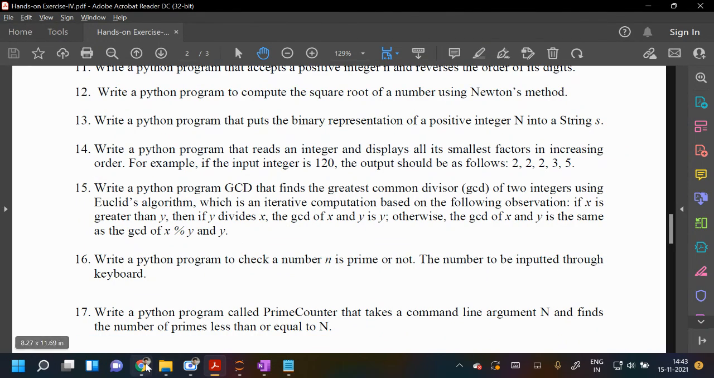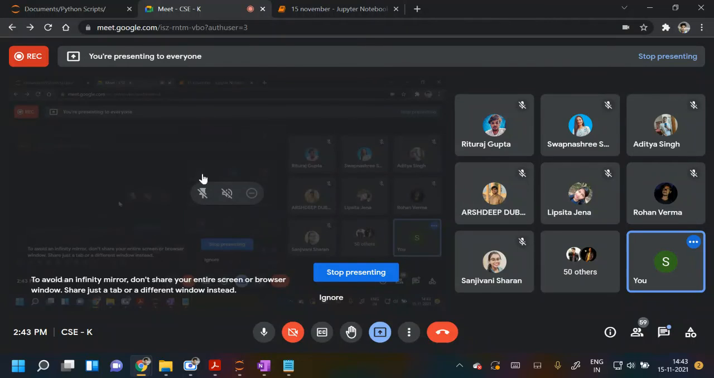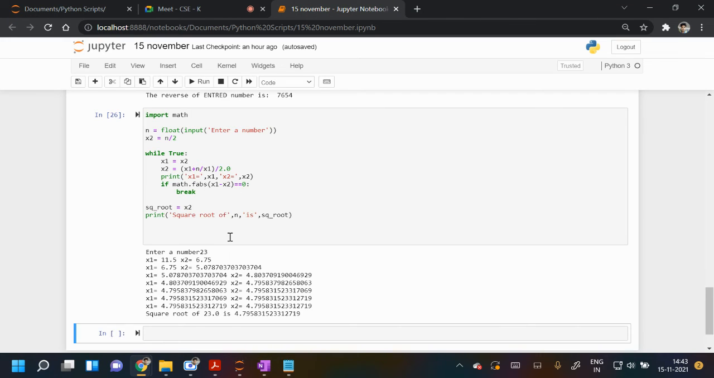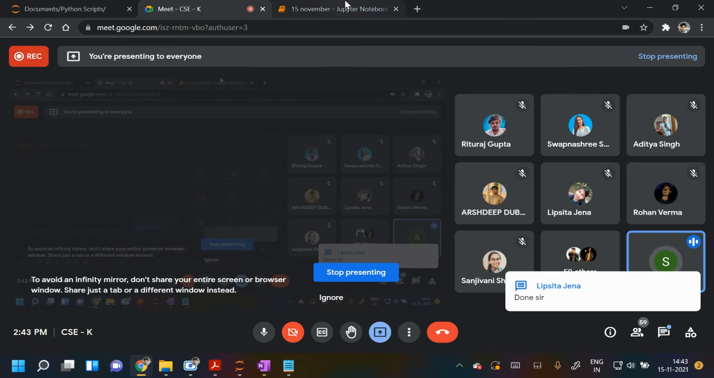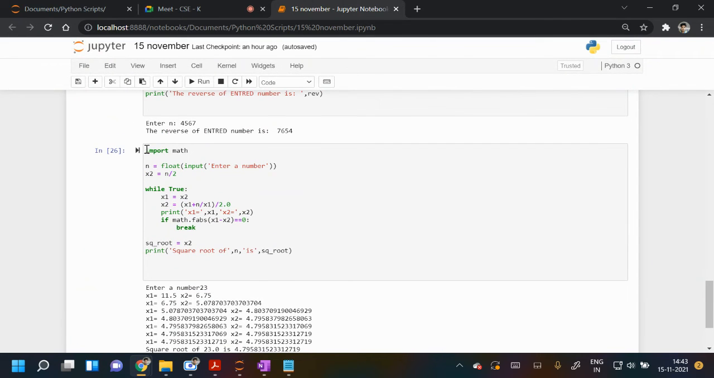Those who have done it, you can write in chat. The code for the last question you can see here. See here, import math. This is the question number.